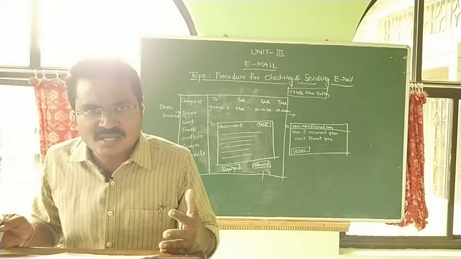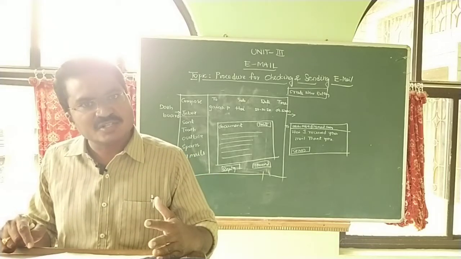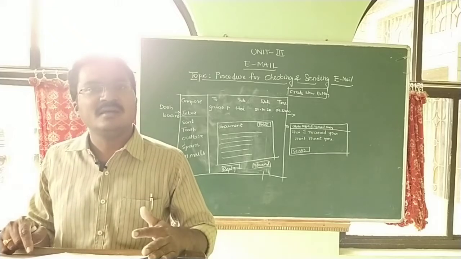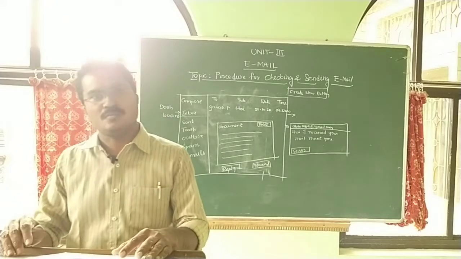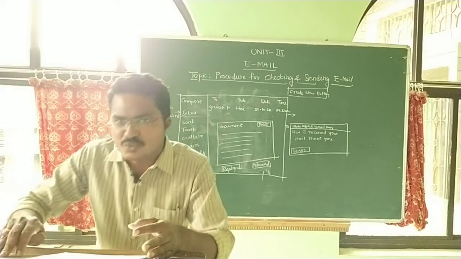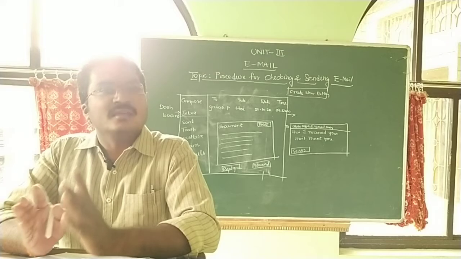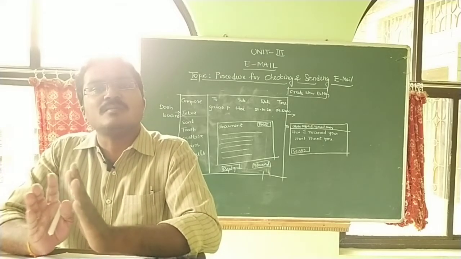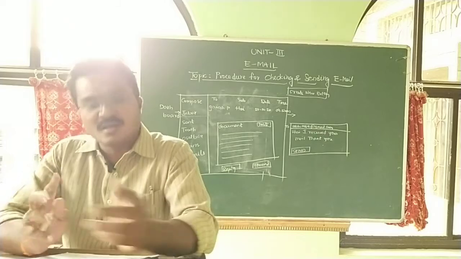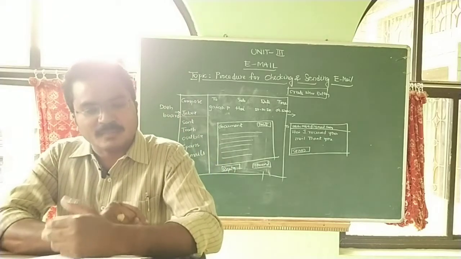Yes, absolutely it is possible to send a message to only one person, or the same message to many people at a time also. But if you want to send a message to your friend, what do we need first? First, you need to know the friend's email address. Without the friend's email address, we can't send a message to your friend. Do you understand?